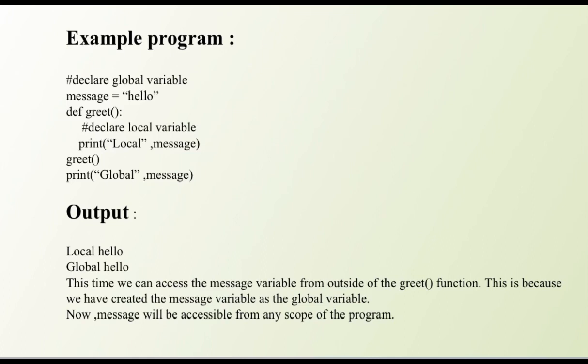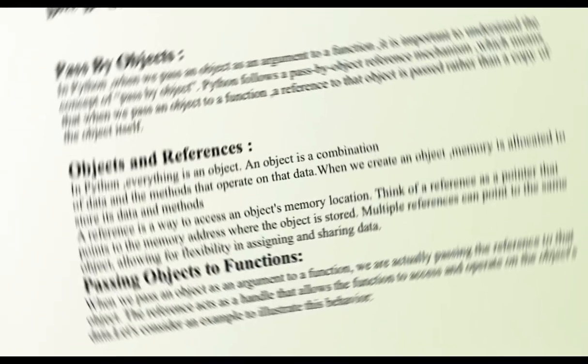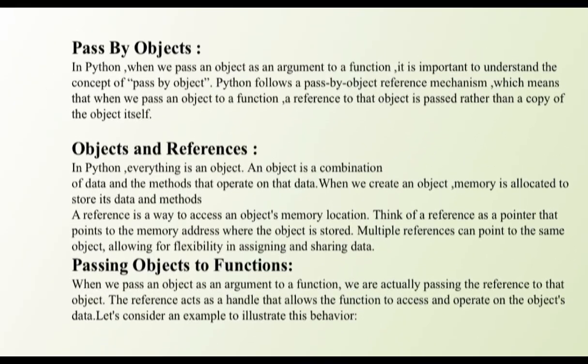This time we can access the message variable from outside the greet function. This is because we have created the message variable as a global variable. Now message can be accessed from any scope of the program. Now the second topic is pass by objects.